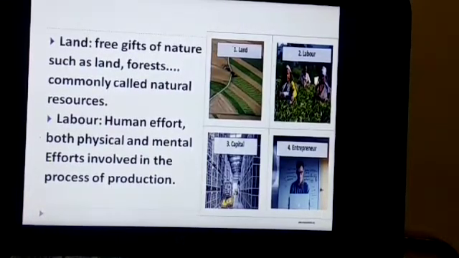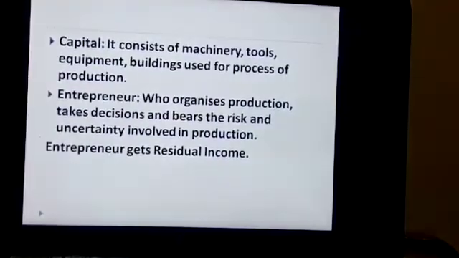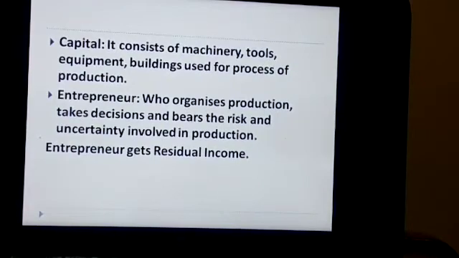But until and unless there is a person who is organizing and managing these things, production won't be possible. So the entrepreneur is the one who organizes the production, takes the decisions regarding production, and bears the risk and uncertainty involved in the process of production.